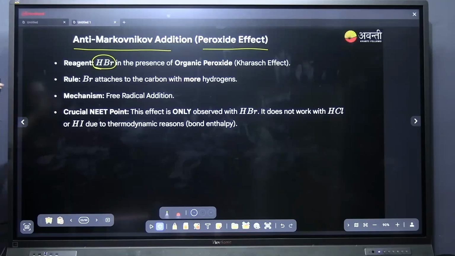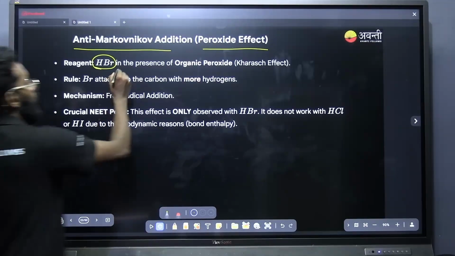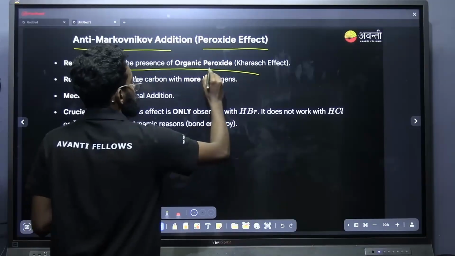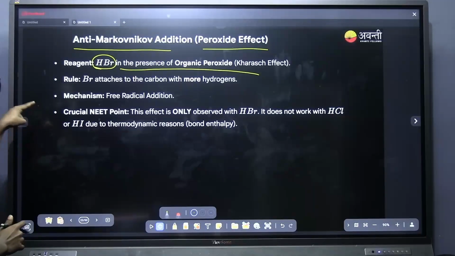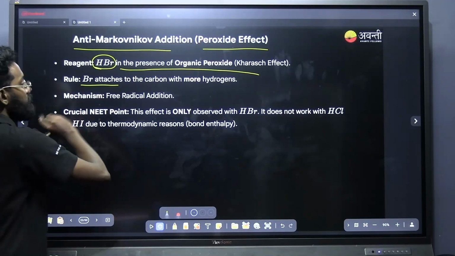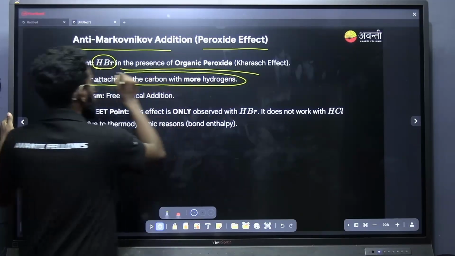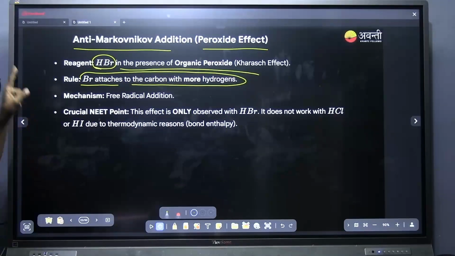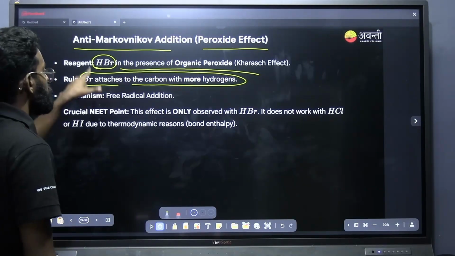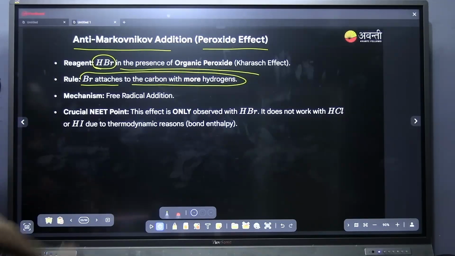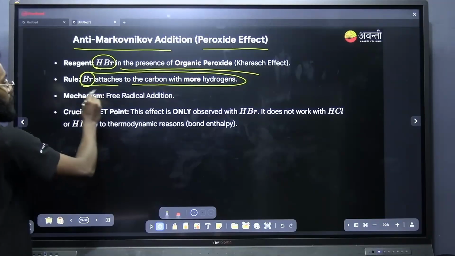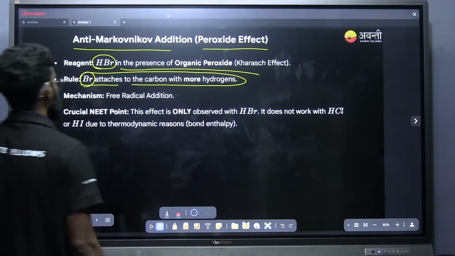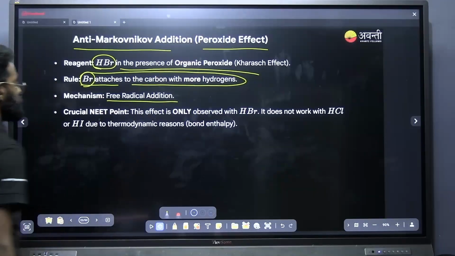It is applicable only to hydrogen bromide due to some thermodynamic reasons, and it takes place in the presence of organic peroxide. In the presence of a peroxide, if HBr is treated with an alkene, what is going to happen? The bromine will attach to that carbon where there are more hydrogens. In the case of the Markovnikov rule, we have discussed that the halogen will attach to that carbon where there are fewer hydrogens. But in the anti-Markovnikov rule, it is just the opposite. That is, bromine will attach to that carbon where there are more hydrogens, and it happens through a free radical addition mechanism.